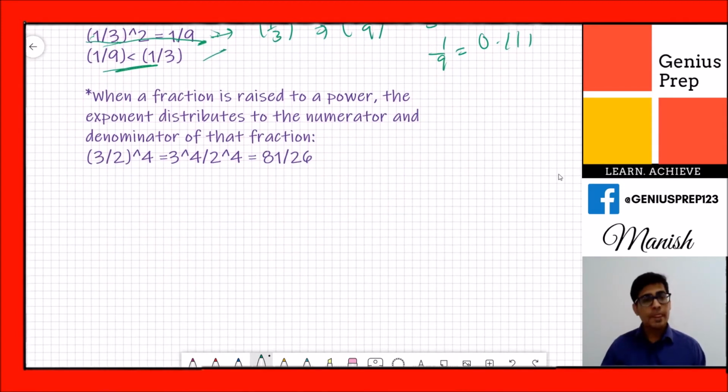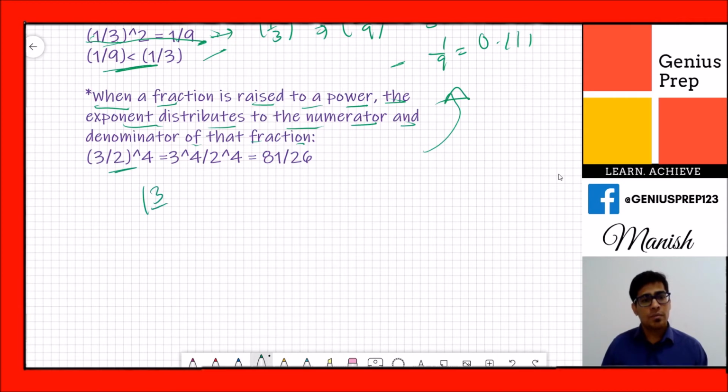Okay, so the next property is when a fraction is raised to a power, the exponent distributes to the numerator and the denominator of that fraction. This is actually kind of the same property we just solved, I'm just explaining it in a different way.